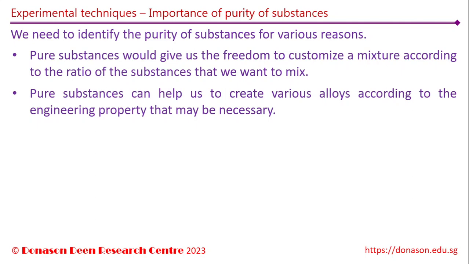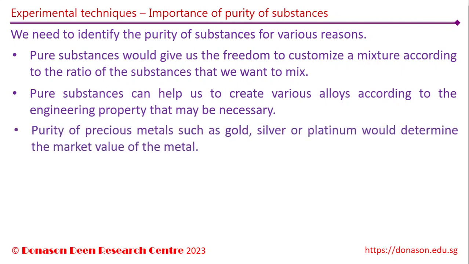Purity of precious metals, such as gold, silver, or platinum, would determine the market value of the metal. The price of a precious metal would of course be lower if it is in impure form or if it is mixed with other metals. For instance, ornamental gold used to make jewelry costs less than the pure mint of the gold coins or biscuits that can be purchased from banks or gold mints.